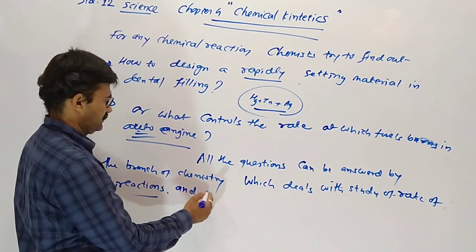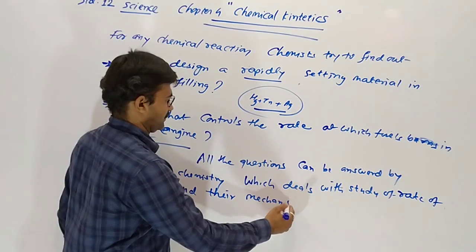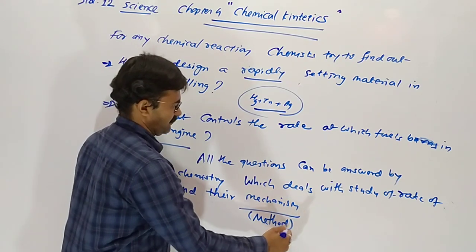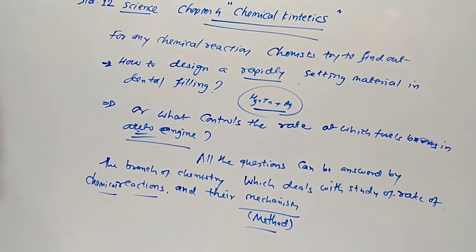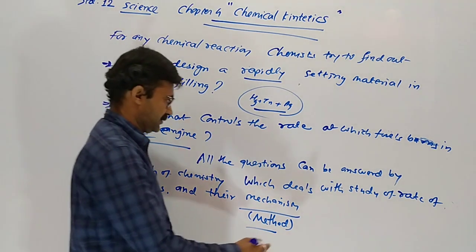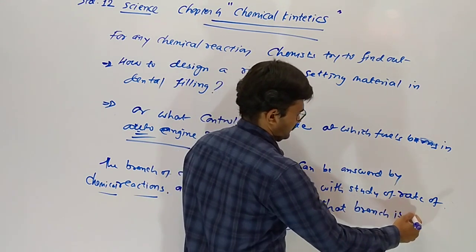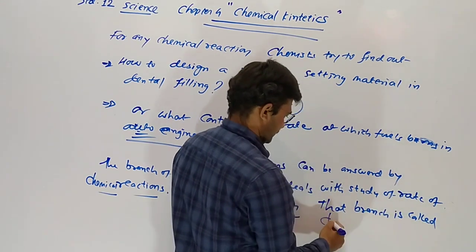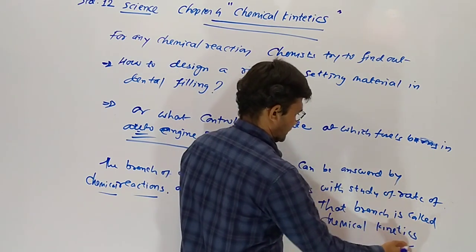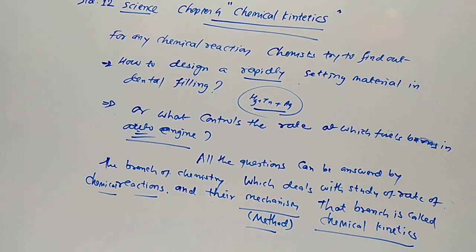Mechanism means the method by which a chemical reaction occurs, and that branch is called chemical kinetics. So in chemical kinetics we study the rate of the reaction and their mechanisms.